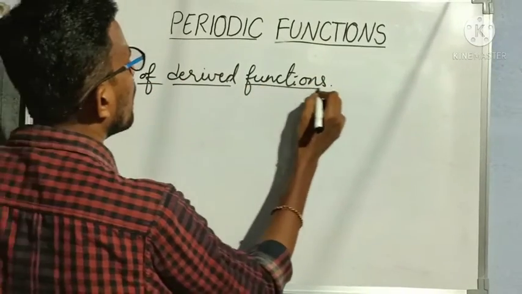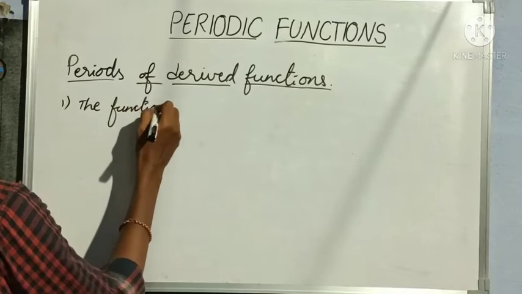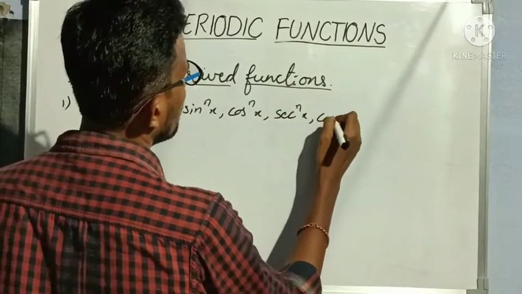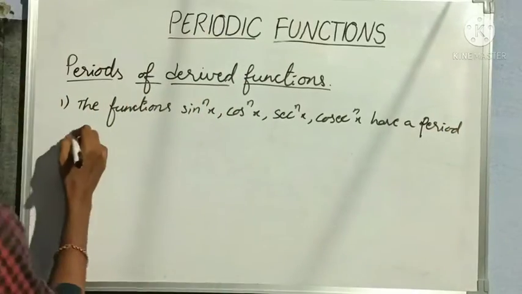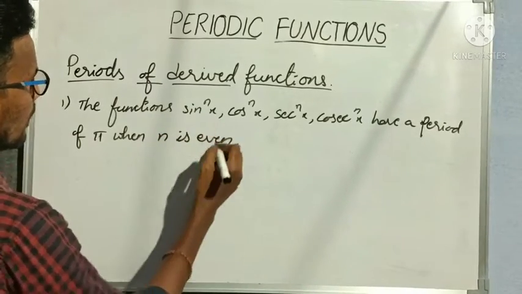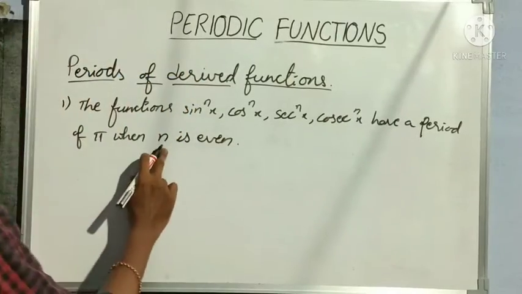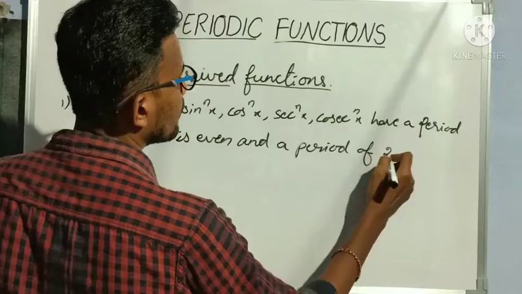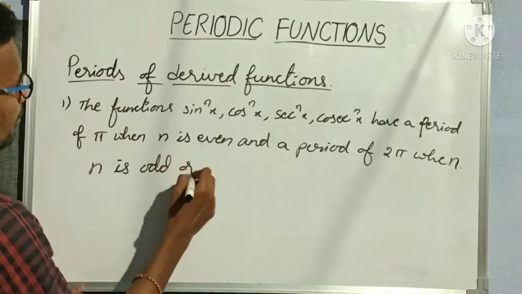The functions sin^n x, cos^n x, sec^n x and cosec^n x have a period of pi when n is even, and a period of 2 pi when n is odd or a fraction.